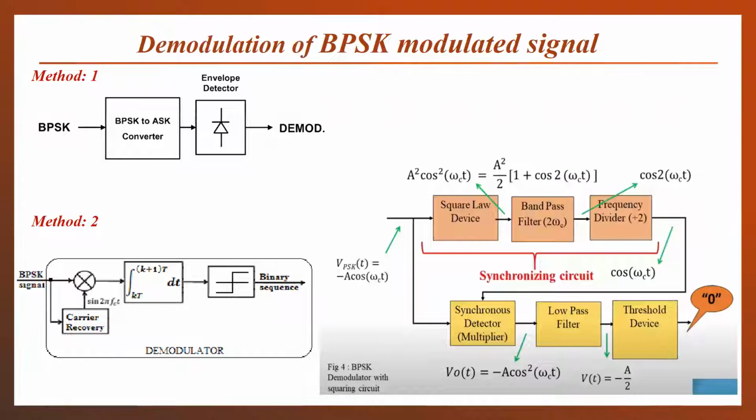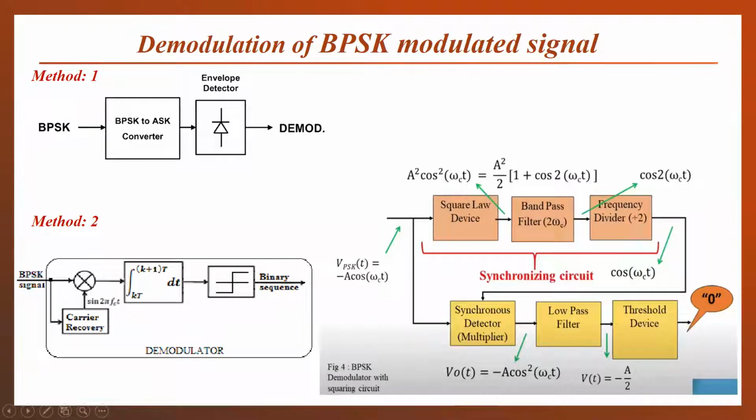Now we have generated our BPSK signal. So how to demodulate this signal? There are two methodologies for the demodulation or detection of a BPSK signal. First, what is a BPSK? Either plus 1 or minus 1. If we convert it into an ASK signal, we can easily detect the envelope using an envelope detector and easily demodulate it. And the second methodology is coherent detection.